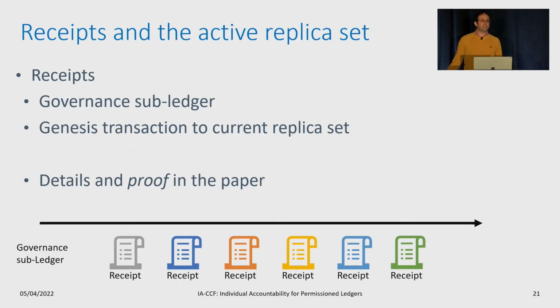So how do clients know which replicas can sign their receipts? Each receipt contains a hash of the last reconfiguration from the governance subledger. The client uses this hash to obtain the governance subledger from a replica, then looks through the entire chain, starting from the Genesis transaction going all the way to the current replica set. We show how auditing works with a reconfiguration in our paper and provide a proof.